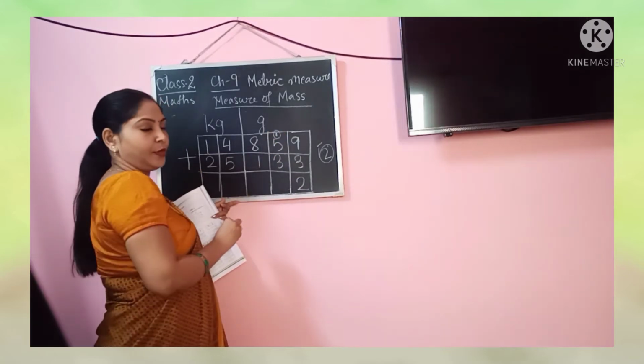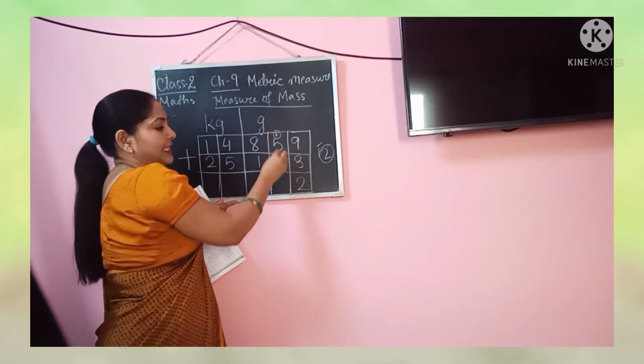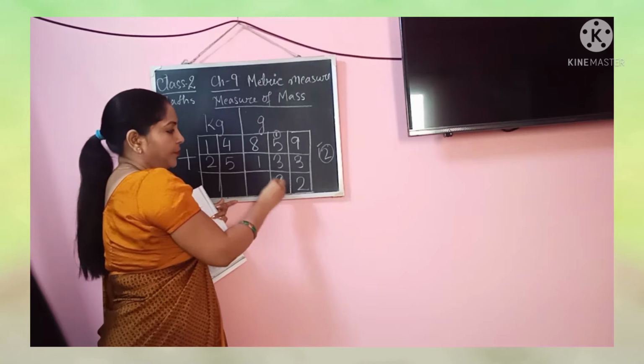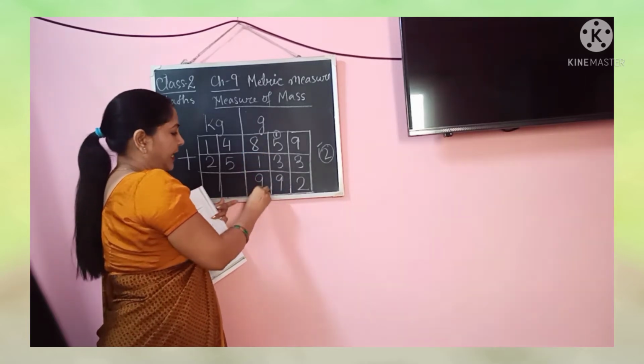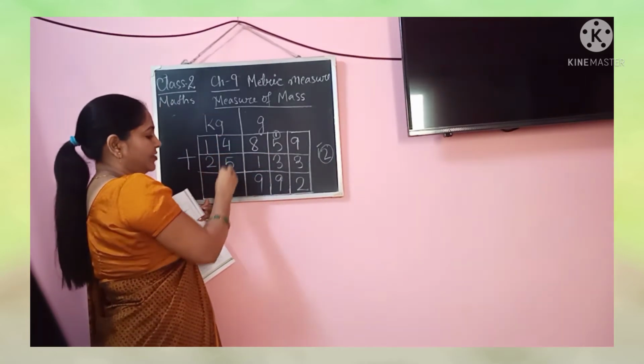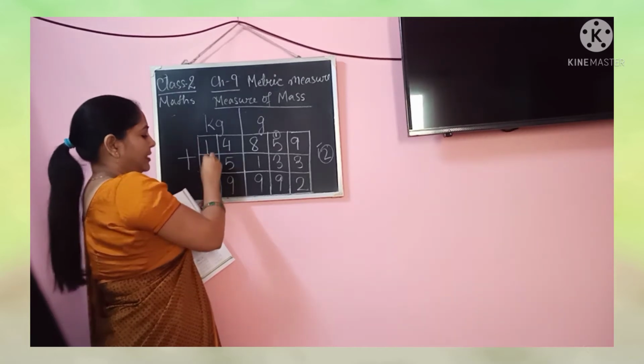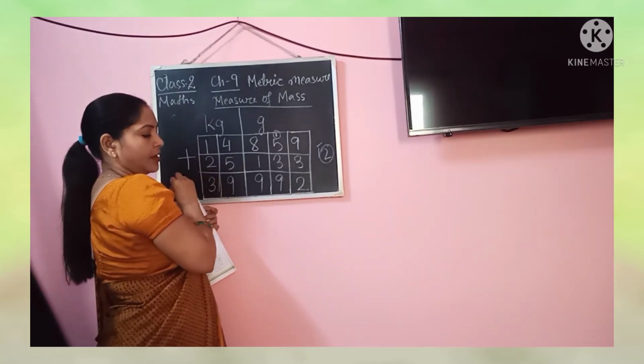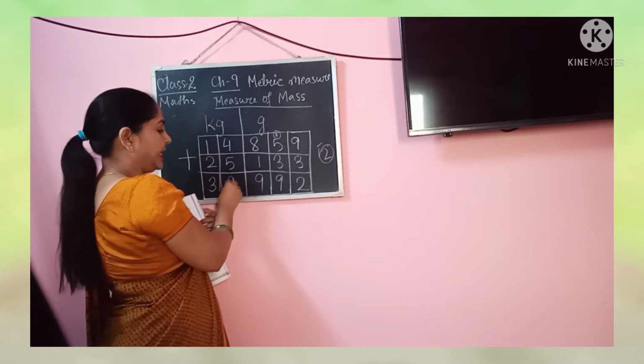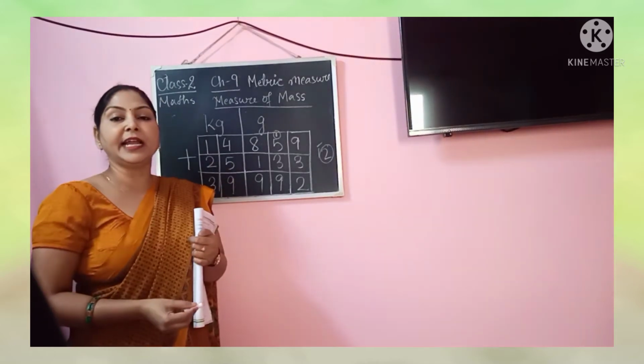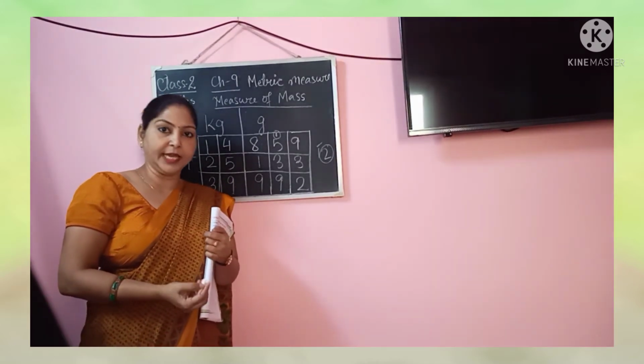So if it is 12, then we write the ones place, and this tens place becomes the carryover for the next place value. So 5 plus 1, 6 plus 3 is 9. 8 plus 1 is 9. 4 plus 5 is 9. 1 plus 2 is 3. So what is the answer? 39 kg 992 grams.